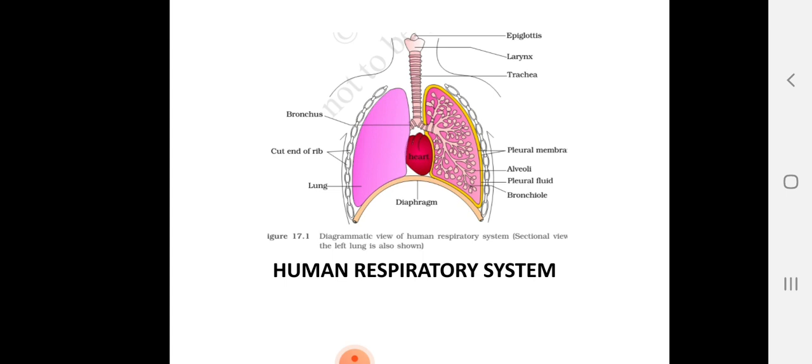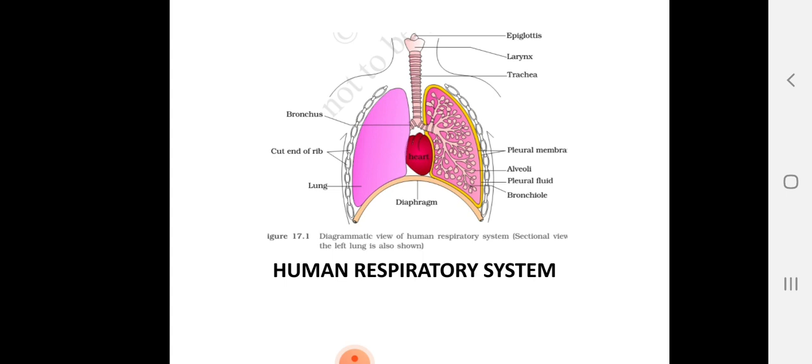The human respiratory system consists of a pair of external nostrils, nasal chamber, nasopharynx, larynx, trachea, bronchi, bronchioles, and alveoli. The external nostril, present just above the upper lip, leads into the nasal chamber through the nasal passage. The nasal chamber opens into the nasopharynx, a part of the pharynx that leads into the larynx through the glottis. The glottis is covered by the epiglottis during swallowing of food. The larynx is a cartilaginous box-like structure that helps in sound production.